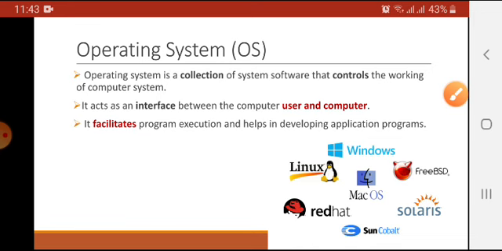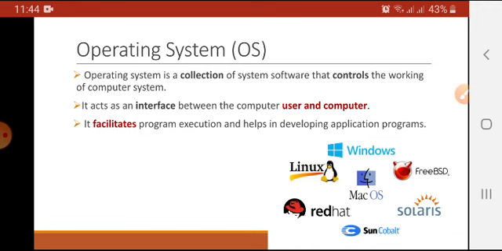Clearly, you can say that operating system is the main software of the system. In the absence of this software, we won't be able to do a single task on our computer system. The operating system is like the soul to the computer as soul is to the human body. Without the soul, human body cannot perform any task. So in the same case, without operating system, computer is completely unable to do any task. The most commonly used operating systems are Windows 7, Windows 10, etc.